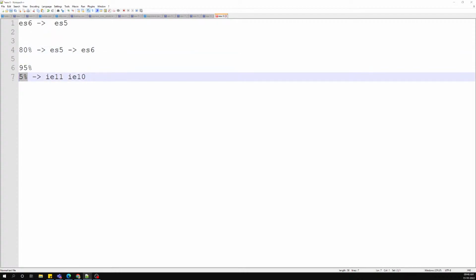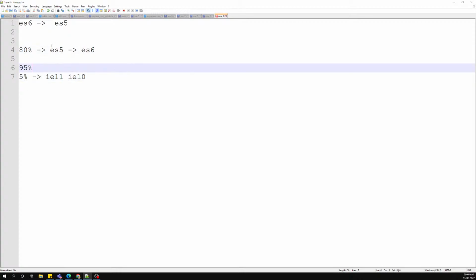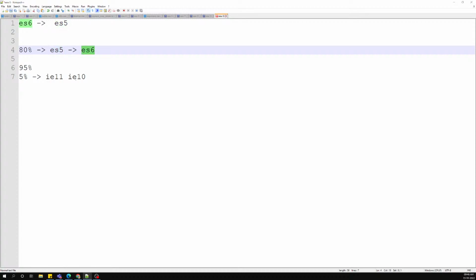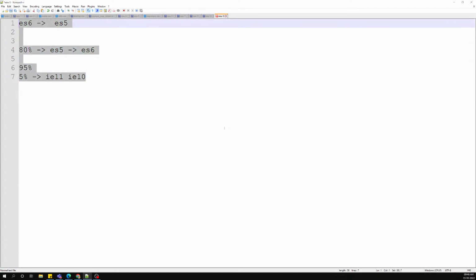But if you don't want to lose even the 5% of customers, then you need to think of the ES5 and ES6 thing. That is the only thing. So this all comes under business matters. From a technical point of view, we need to learn ES6. That is the thing I can tell.